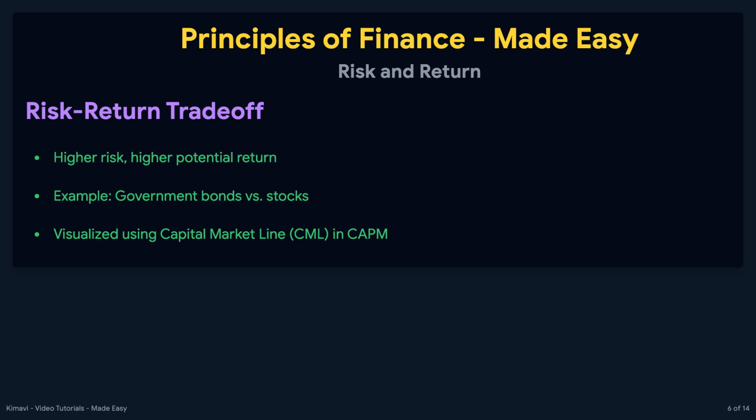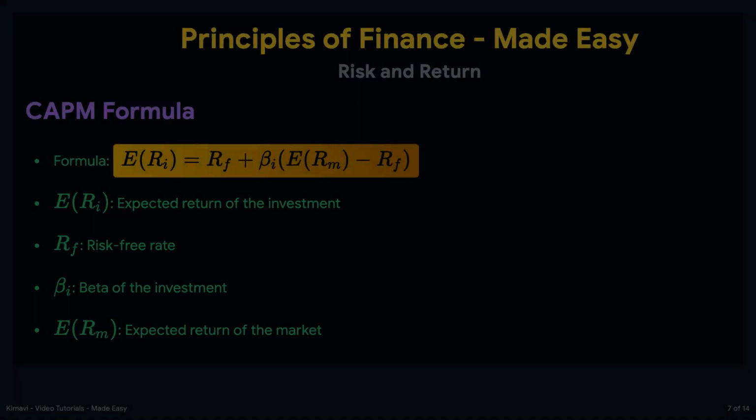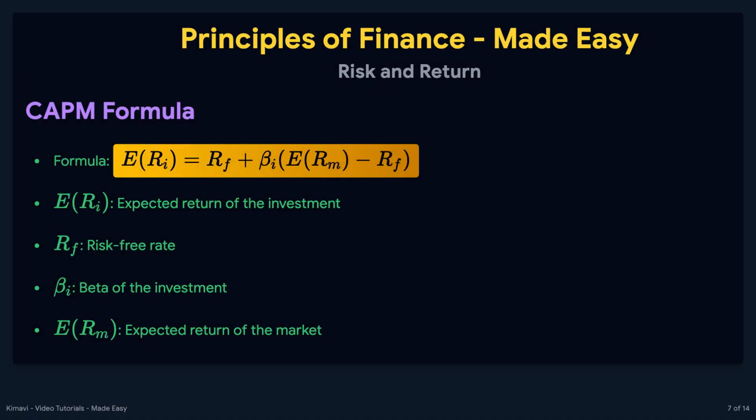The relationship between risk and return can be visualized using the capital market line in the context of the capital asset pricing model. The CAPM formula is used to calculate the expected return of an investment. The formula is written as E(R_i) = R_f + β_i × (E(R_m) − R_f).